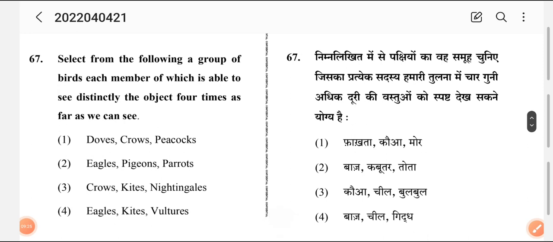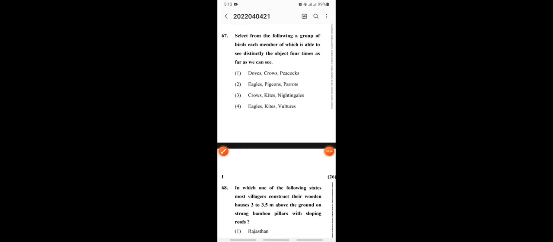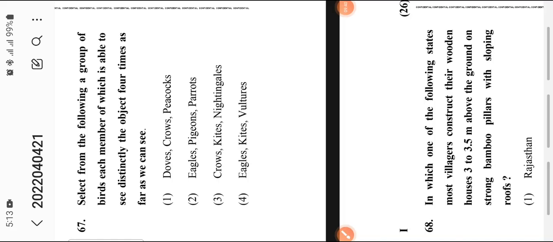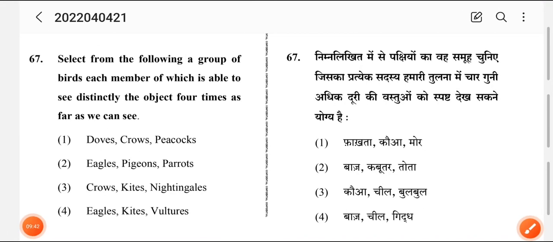Now we'll move to another question. Question number 7. Select from the following a group of birds, each member of which is able to see distinctly the object 4 times as far as we can see. Options: dove, crow, peacocks; number 2, eagle, pigeon, parrots; number 3, crow, kites and nightingales; number 4, eagle, kites and vulture.